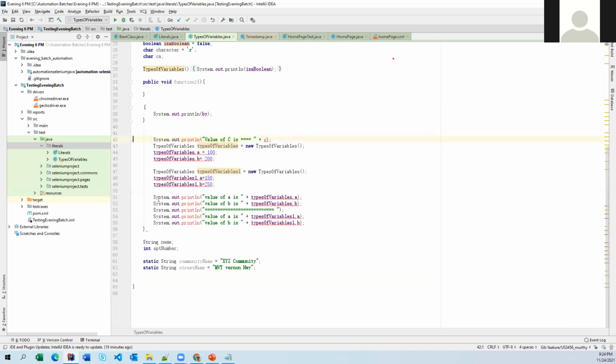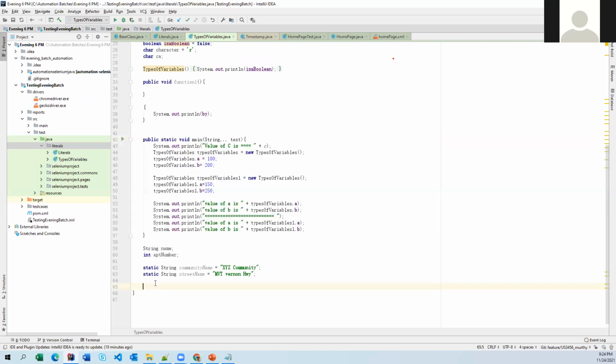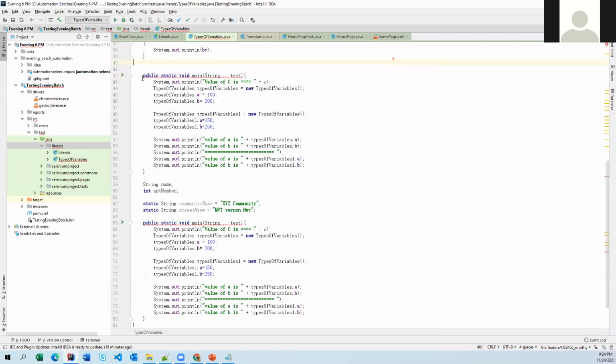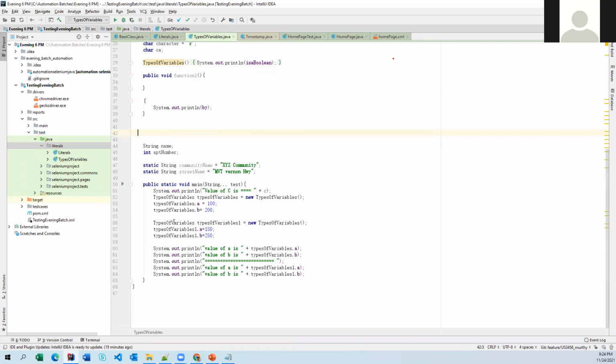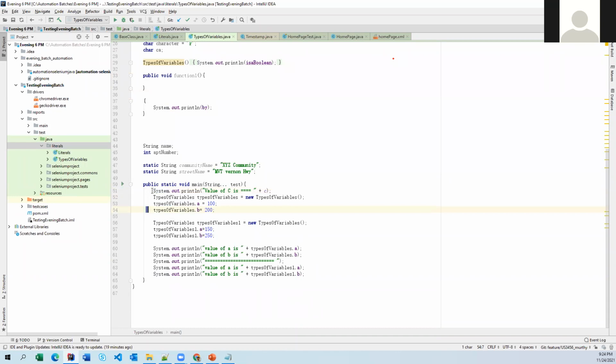Copy that whole thing, main. Sorry, why is it not copying? I'm just putting it down. Let me remove this one, this main method. Okay, so let me just take off this one, or no.